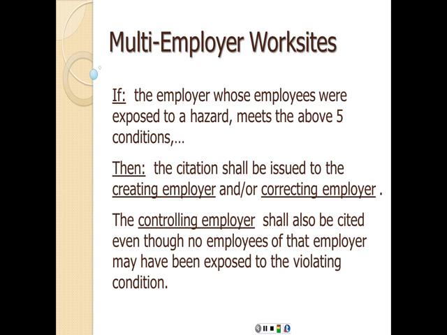So basically this is a brief summary about what are the different responsibilities on the site. Make sure to know your responsibilities, whether you are the controlling, whether you are the creating, whether you are the exposing, or whether you are the correcting employer, and make sure that just in case you are the exposing employer, you have all 5 defenses ready and you implement them to protect yourself against citation from OSHA. I'll see you in the next lecture.